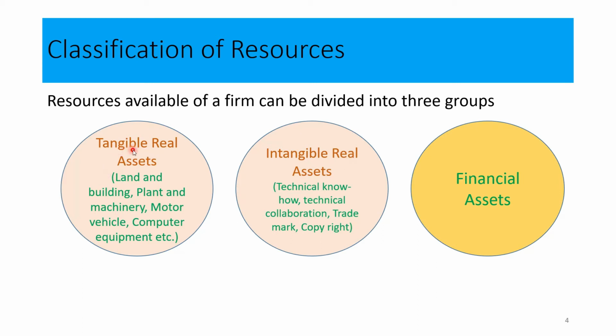Tangible real asset means it has physical substance. If it is an intangible real asset, the physical substance cannot be seen. Or in a very simple way, we can say, if it is a tangible real asset, it can be touched. If it is an intangible real asset, it cannot be touched. That's the main difference between tangible real assets and intangible real assets.